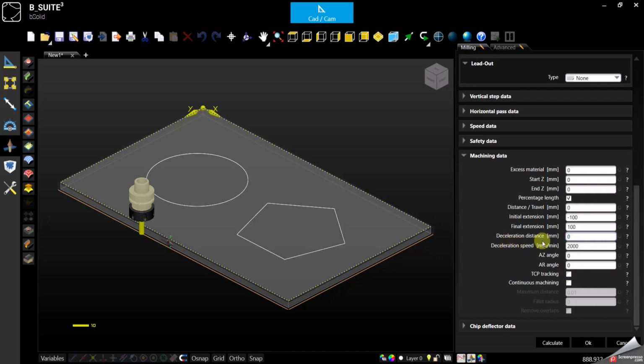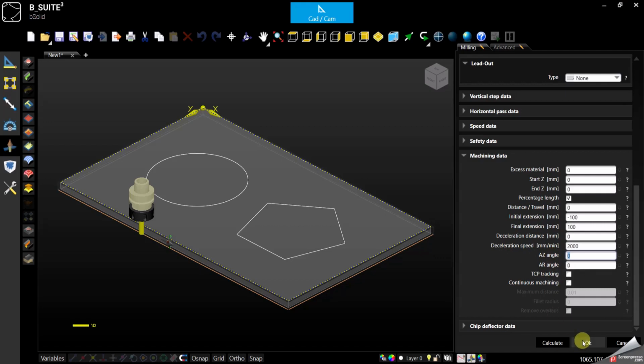Then deceleration distance: when the geometry is not tangent, like in this case, we can increase the deceleration distance if we want, and we can also specify the deceleration speed. Otherwise, we can leave it the default.